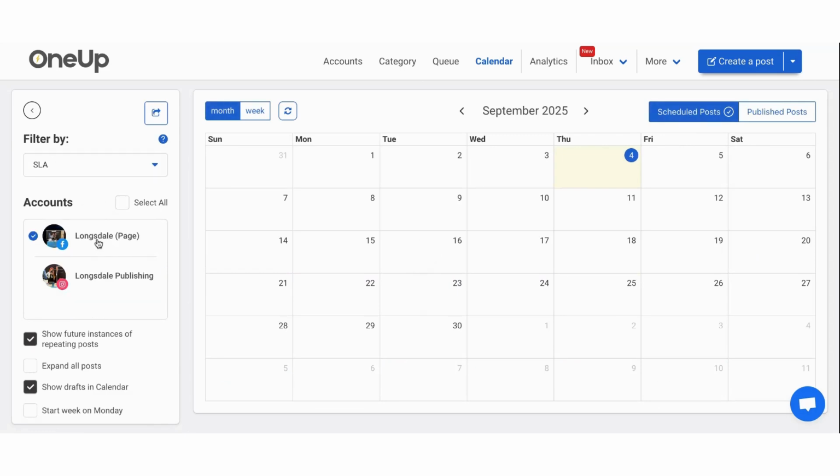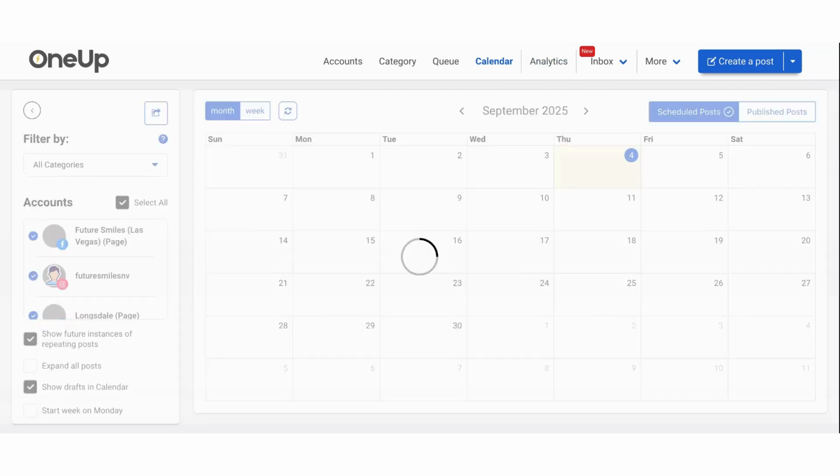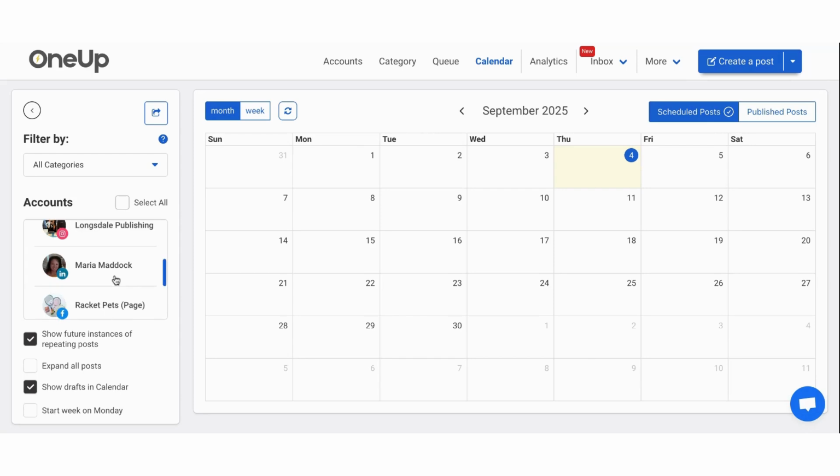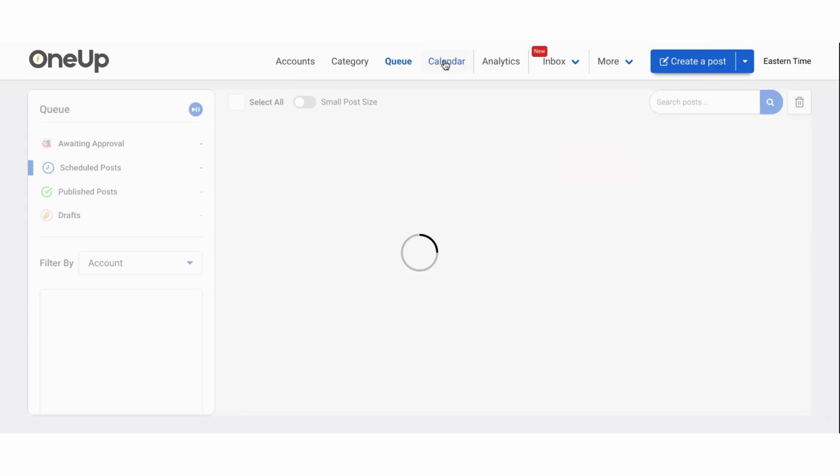Let's see what the Facebook looks like. I just loaded those. That's weird. Oh, there we go. Never had that happen before. Okay, let's go back here. That's so weird. So let me go back to queue because I did just post those.